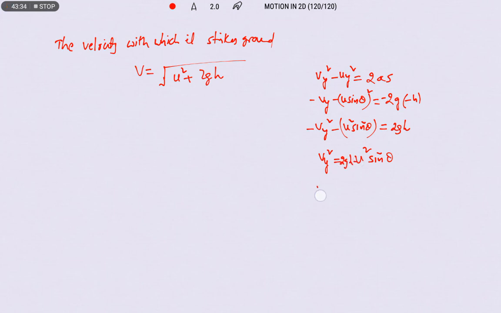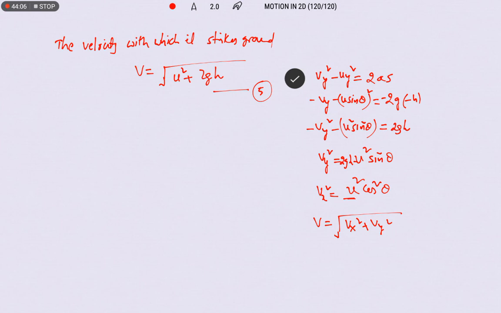In the same way, vx square we are going to get as u square cos square theta. By simplifying these two with the help of v is equal to root of vx square plus vy square, we are going to get root of u square plus 2gh. So this is the final velocity of the projectile with which it strikes the ground.